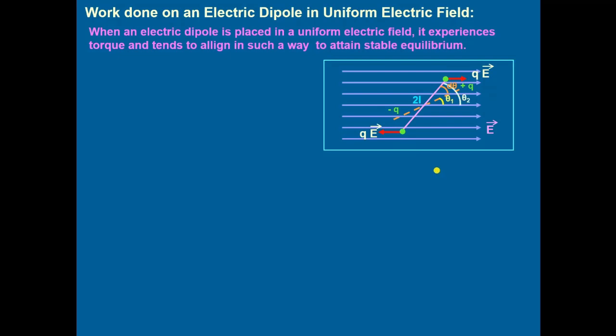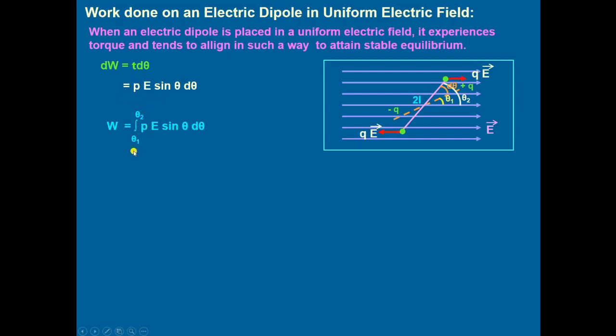Let this dipole be moved through a small angular displacement d theta. Then work will be equal to torque multiplied by the angular displacement d theta. dW will be equal to τ into d theta, where τ is equal to PE sine theta. Then dW, the work done, will be equal to PE sine theta d theta. To rotate this dipole from theta 1 to theta 2, this equation is integrated.